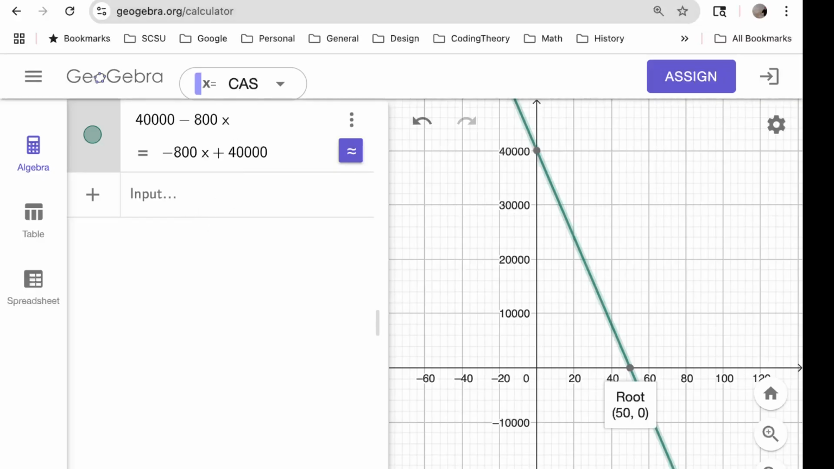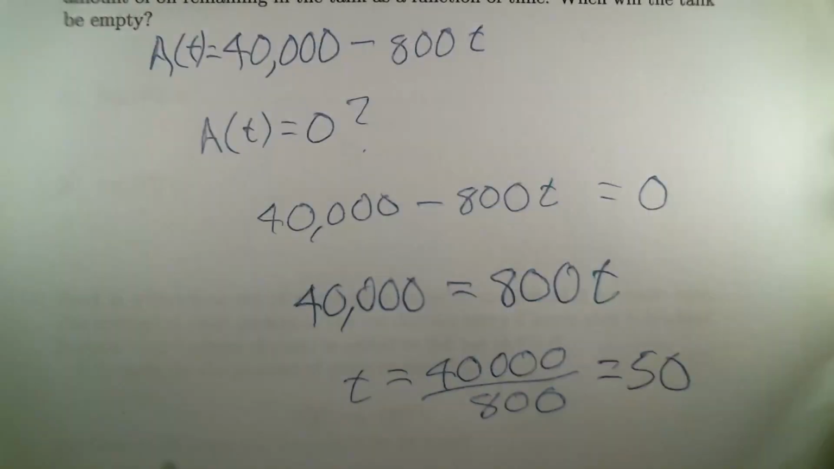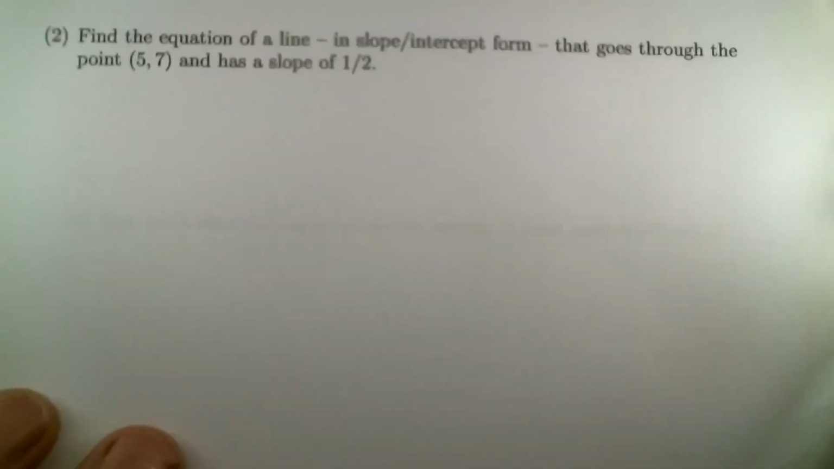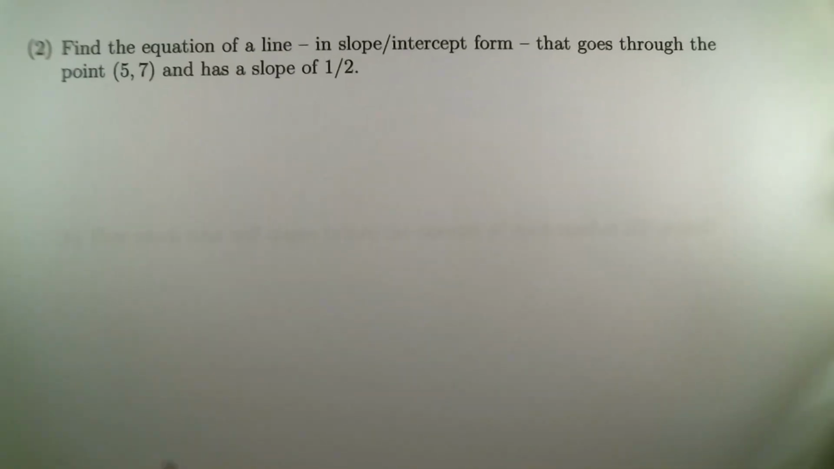All right, back to looking at the test. Here's the next question on part 2. Find the equation of a line in slope-intercept form that goes through the point (5, 7) and has a slope of 1/2.